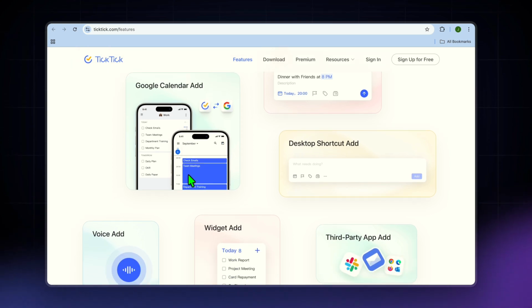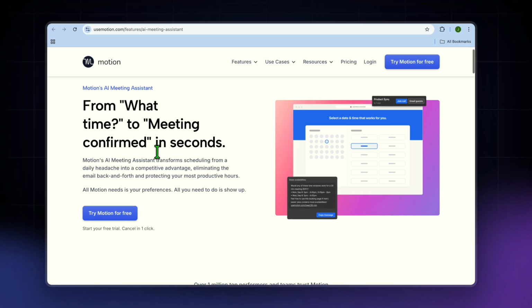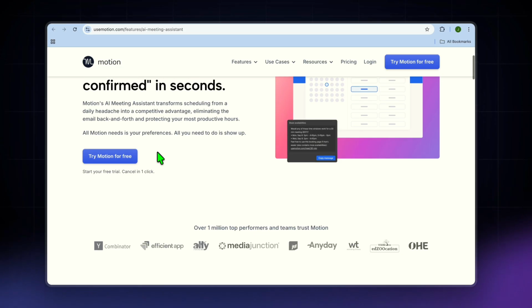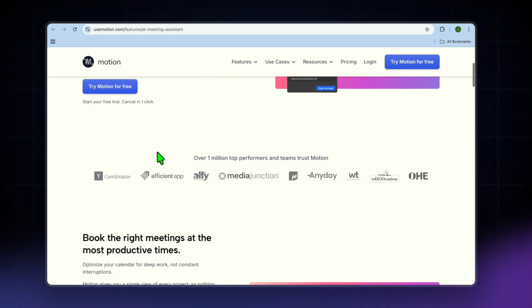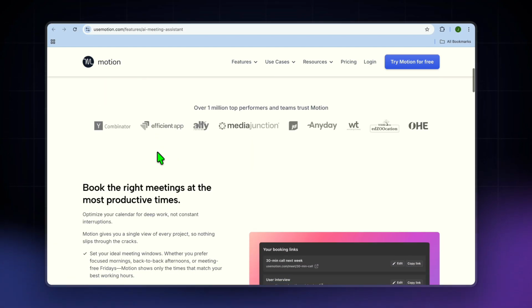Now, who would I recommend each tool for? I would recommend that you choose Motion if you struggle with planning your day, want your tasks to automatically be placed into your calendar, and you miss deadlines because you don't have a time blocker. You work with lots of meetings and shifting priorities.